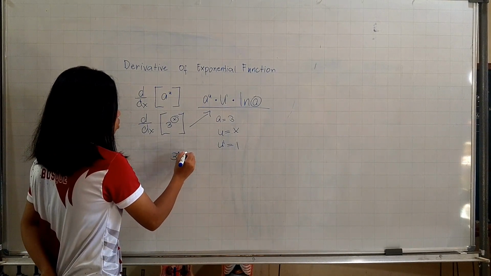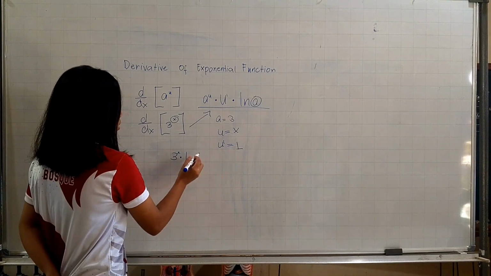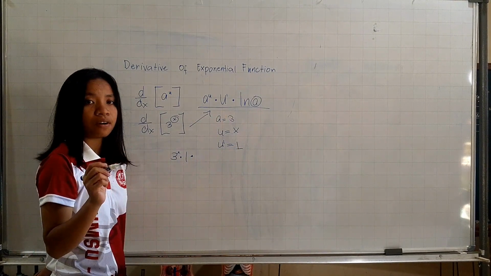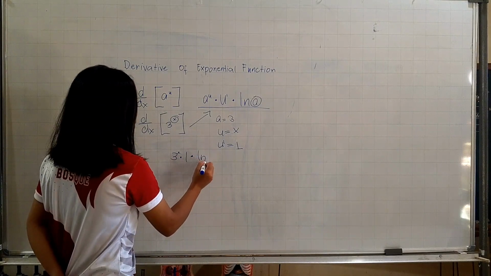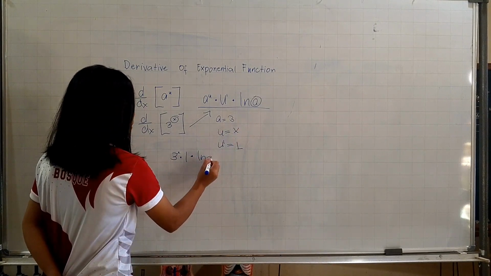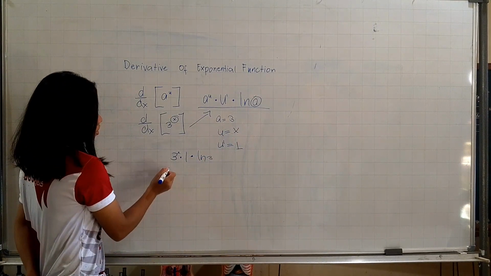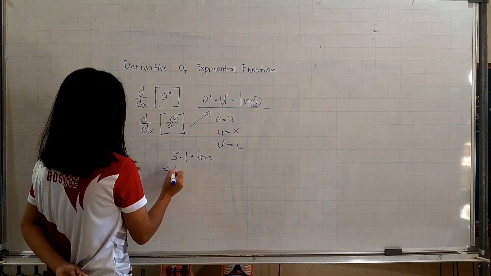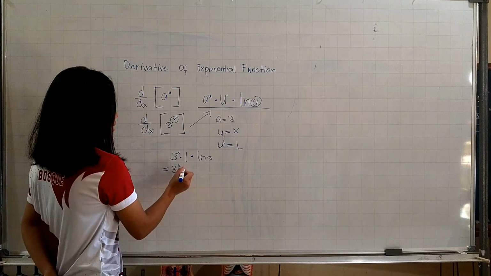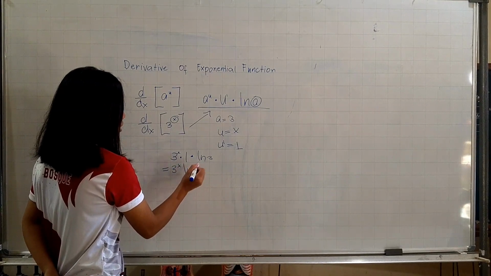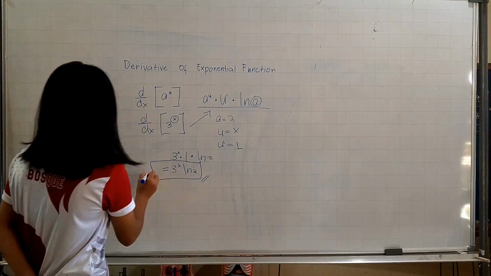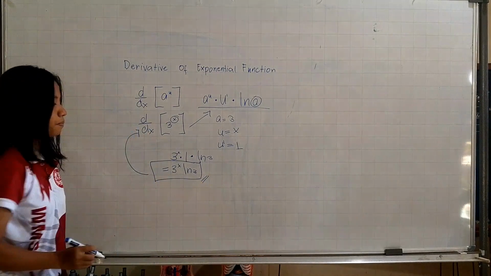3 raised to x times 1, which is this. Let's follow the formula. Then we have our ln. Our a is number 3. So this is our answer for today. We have 3 raised to x, then ln 3. That's our answer for this problem. And that's all.